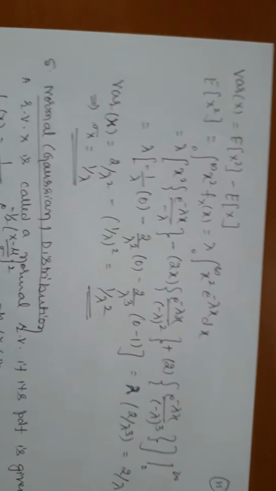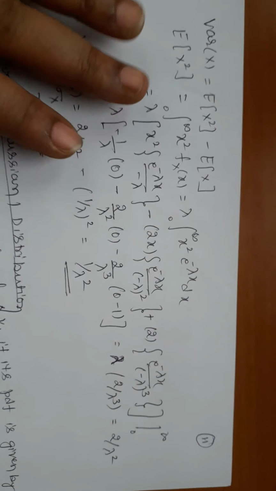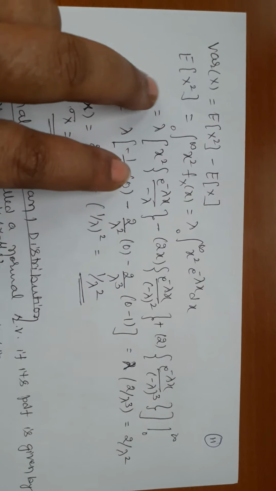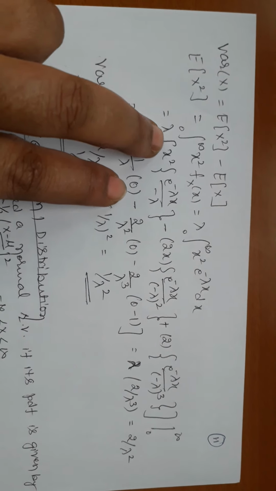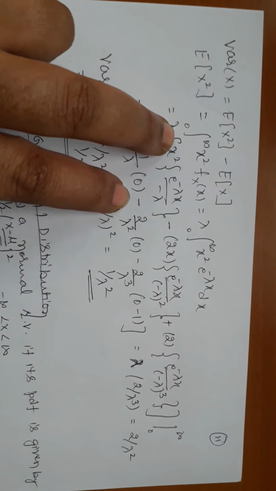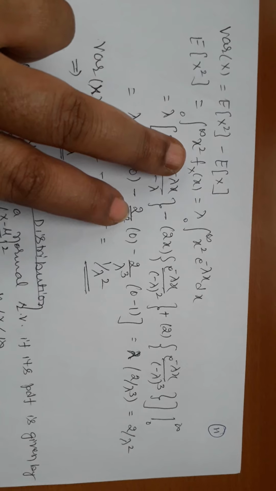Now I'm moving to the next one, variance. You already know that in the variance, first you express variance in the form of expectation: E of x square minus E of x whole square. You just calculate E of x square. Now this comes under continuous. What's the formula for E of x square? Actually minus infinity to plus infinity x square f of x.